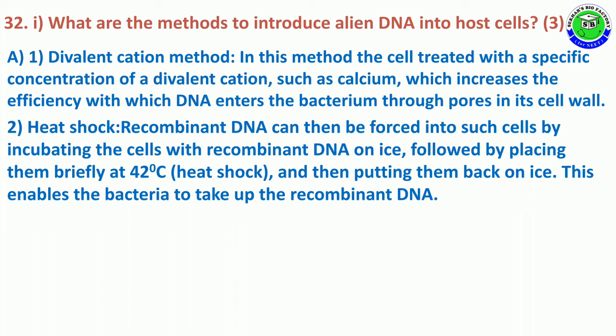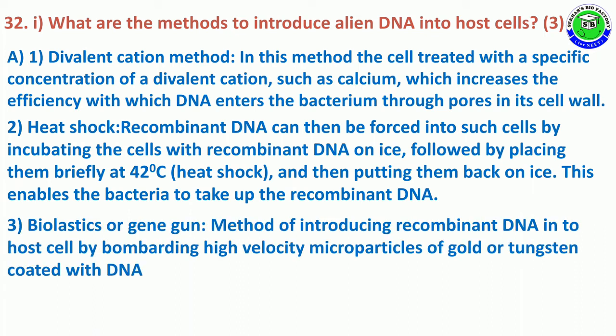This enables the bacteria to take up the recombinant DNA. The third method is the biolistic method or gene gun method. In this method, the recombinant DNA is introduced into the host cell by bombarding with high velocity microparticles like gold or tungsten coated with DNA.